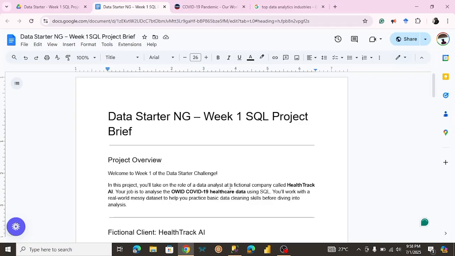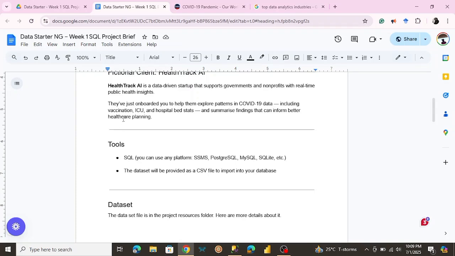We're going to be using a fictional company called Health Track AI. So your job is to analyze the OWID COVID-19 healthcare dataset using SQL. The tool we'll be using for this project is going to be SQL. There are various SQL tools you can use.